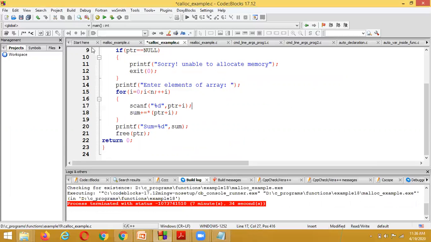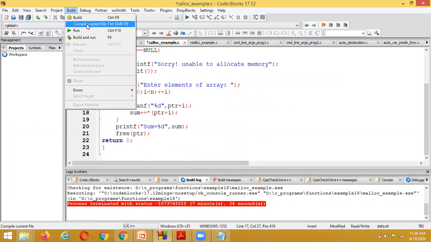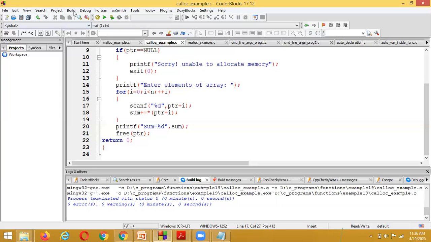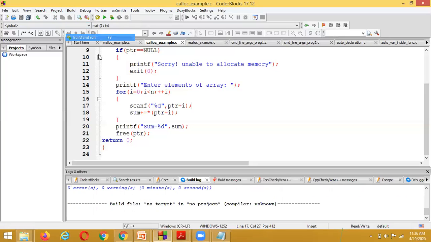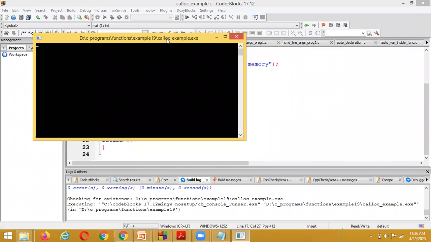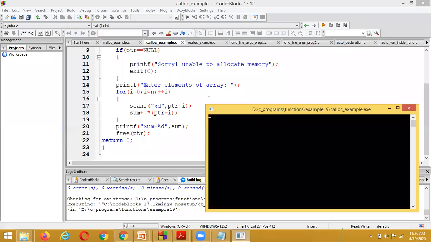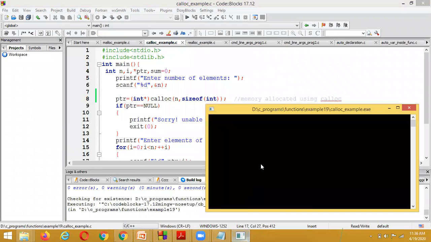And here now we are going to execute this program. For the previous program, whatever output we have seen, the same type of output we are going to expect here. I am running it, and it asks for the entire number of elements. Here I have entered 3, and I am assigning 10, then 20, then 30. And the sum is equal to 60.